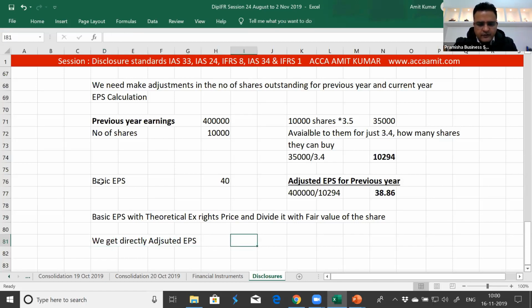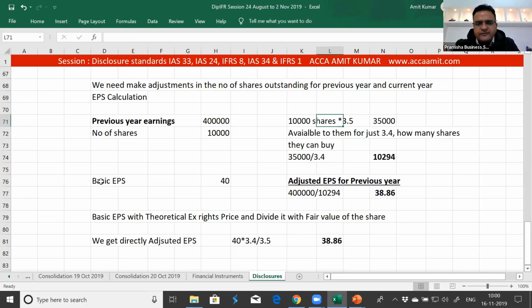How? If you multiply 40 directly with the theoretical ex-rights price, that is 3.4, and divide it with 3.5, what do we get? 38.86.